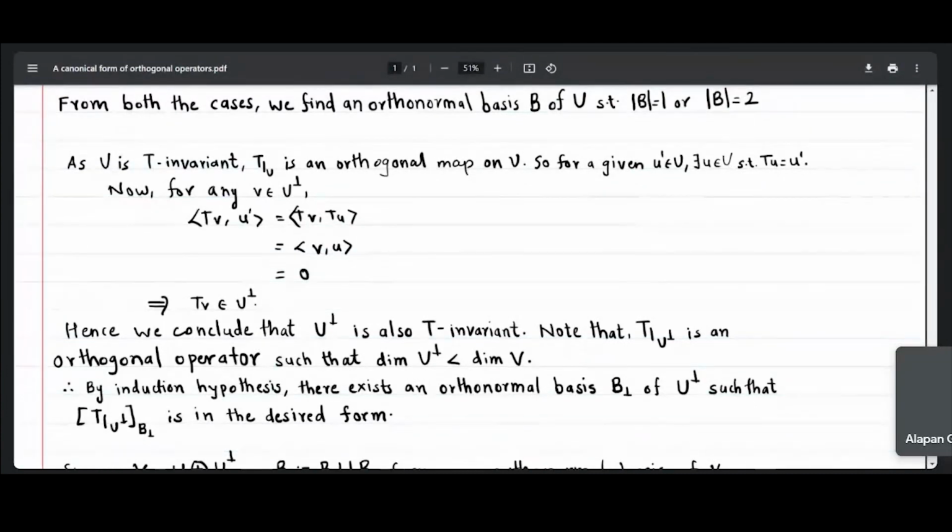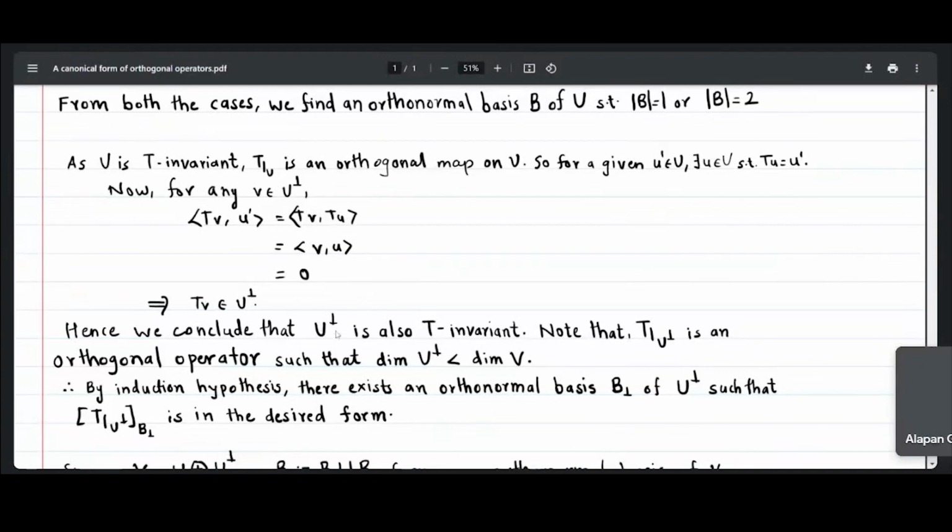Now what I am proving is that U perp, the orthogonal complement of U, is also T invariant. Since we are in an inner product structure, we can always talk about U perp, an orthogonal complement of a subspace.